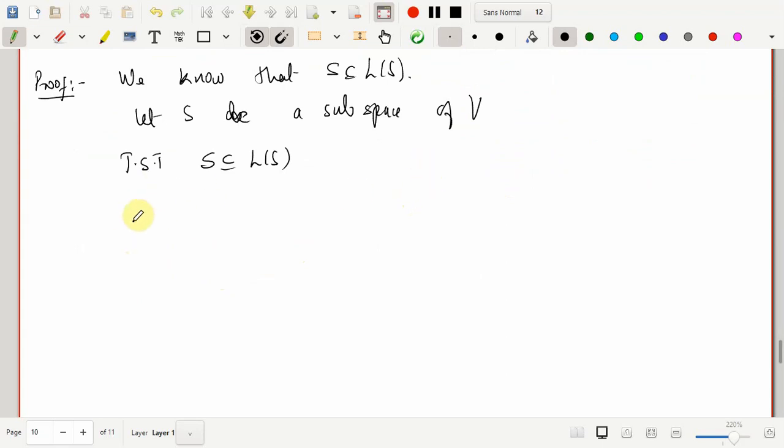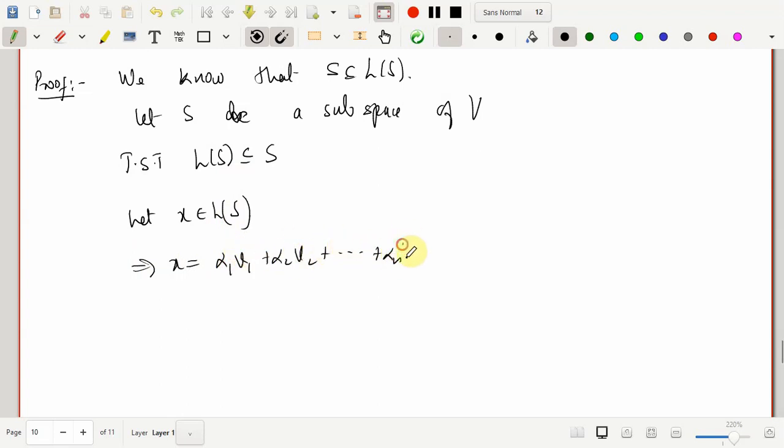So as usual, I'll start with any X in S. Well, what am I writing? I should be proving that L of S is contained in S, because we know that S is contained in the linear span of S. So I'll start with X in L of S, which means that X can be expressed as a linear combination of finitely many vectors of S: alpha 1 V1 plus alpha 2 V2, and this goes on till alpha n Vn.